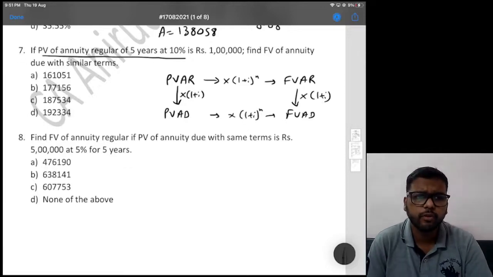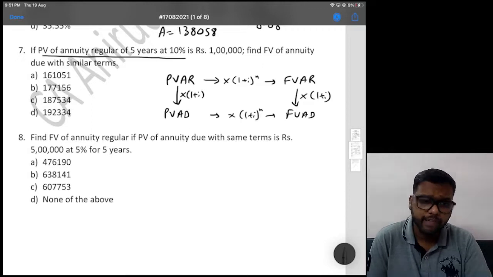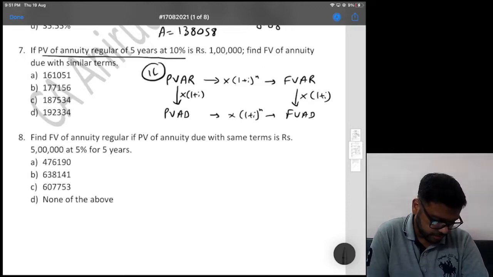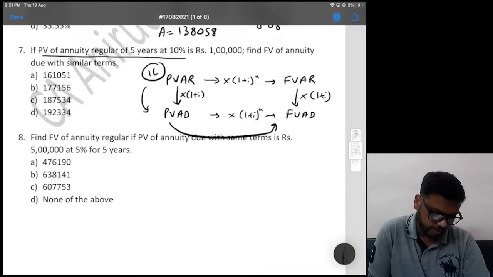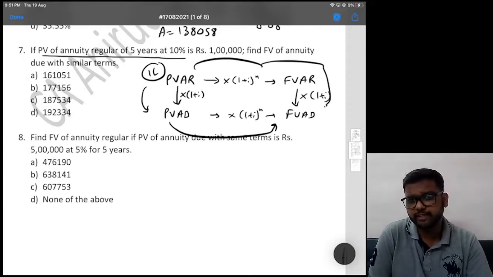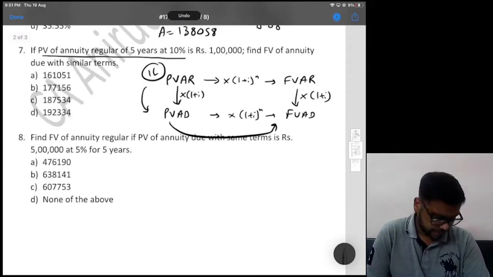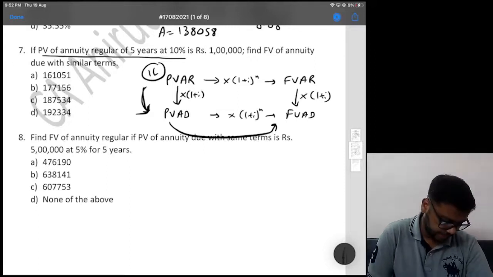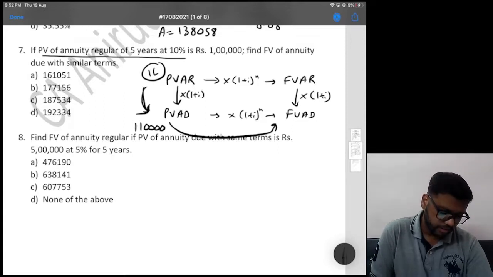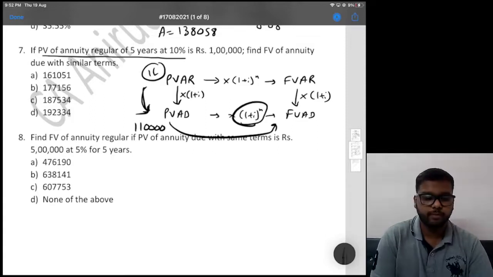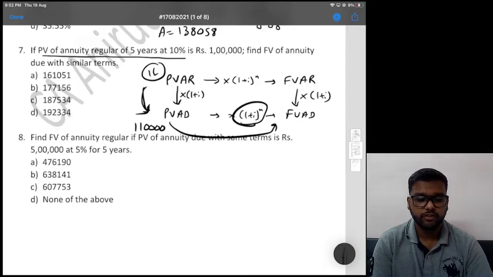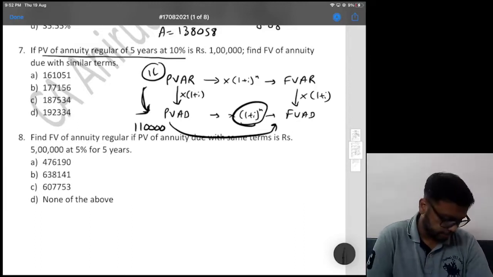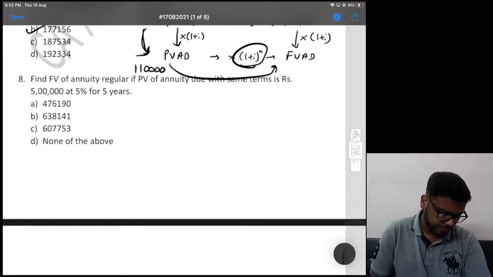Now we can go there directly because PVR is 1 lakh. So we can first go here and then go here, or we can go here and then go here. Both ways are fine, right? So let's first go here. 1 lakh into 1.1, so that is 1,10,000 into 1.1 raised to 5. That will give us 177,156. Option B is correct. Next.